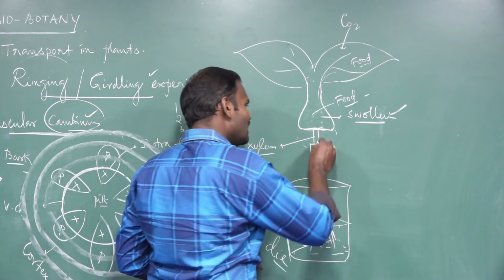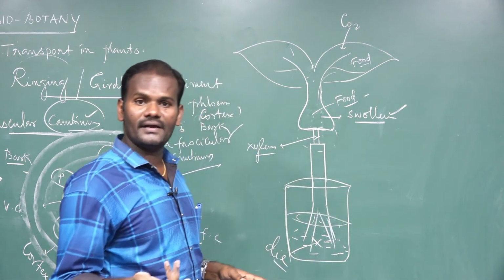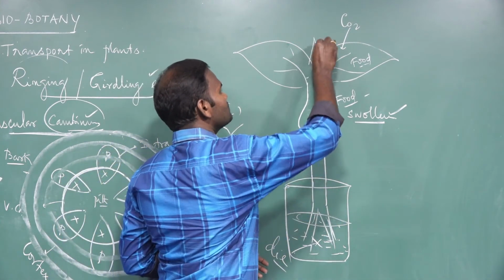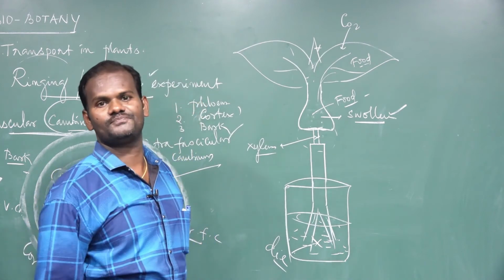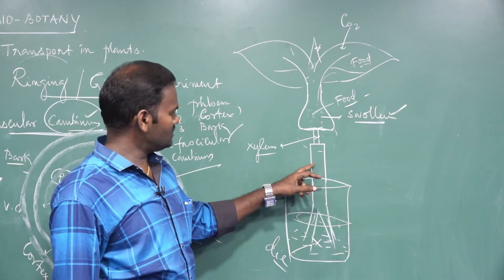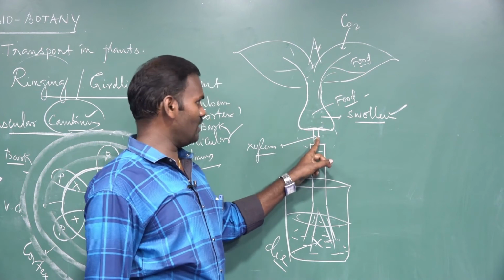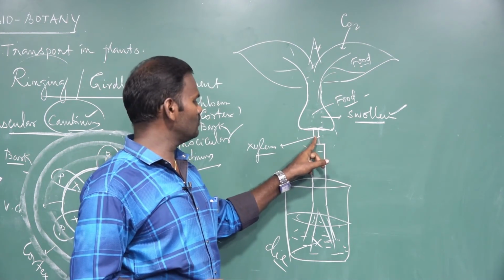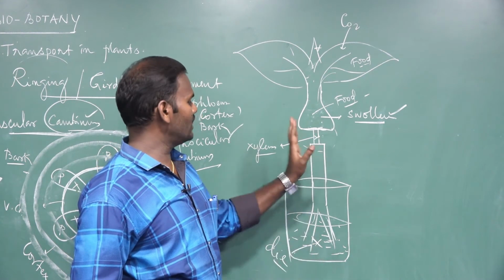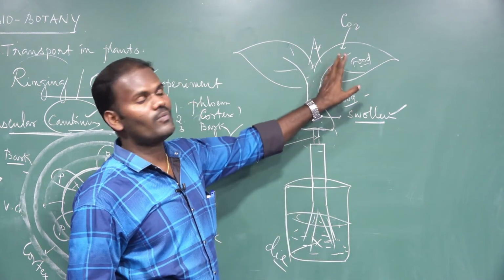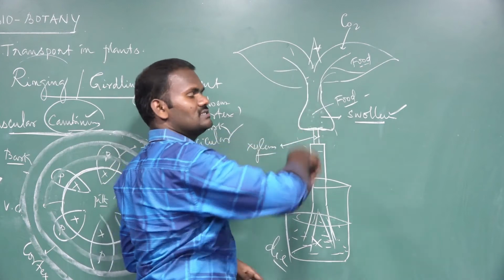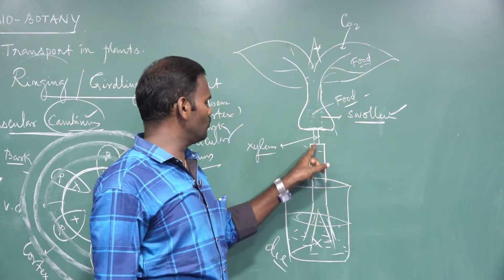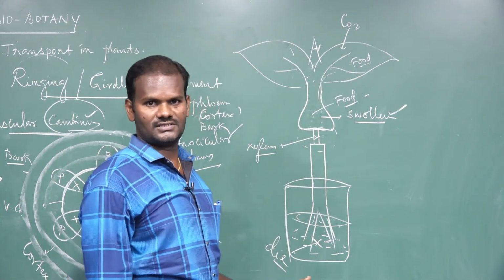Next, if the xylem is removed, what will happen? The shoot will die first. It is a common question. Because xylem is the only part for conduction of water. If the xylem is removed, water cannot be transported to all parts of the plant body, so the shoot will die first. If the phloem is removed, the root will die first.